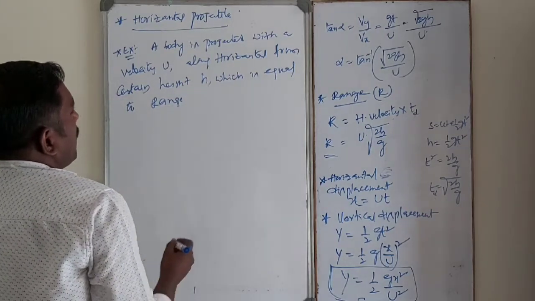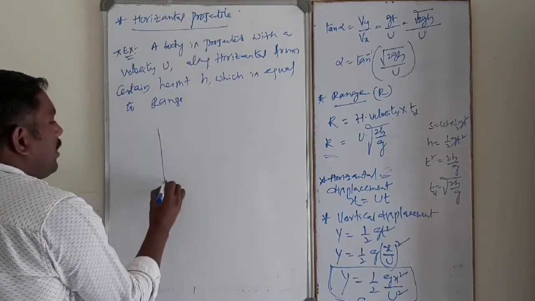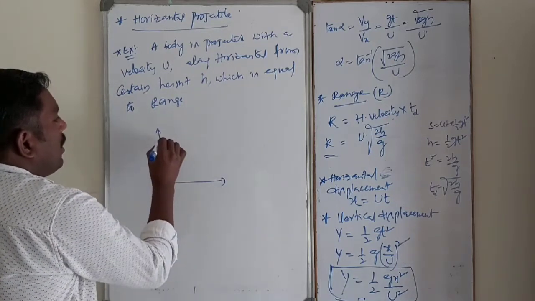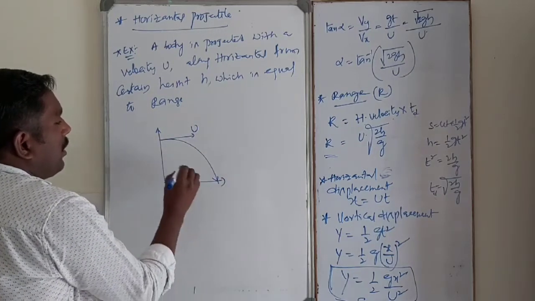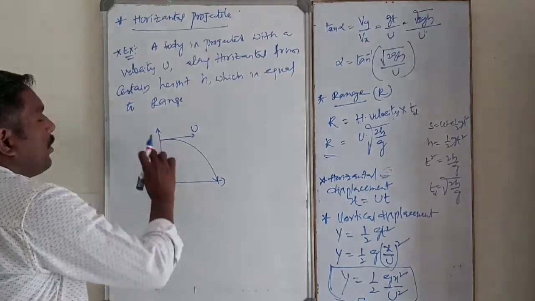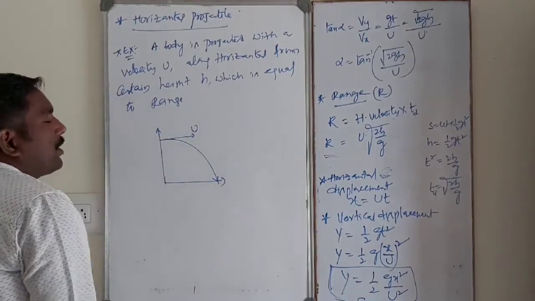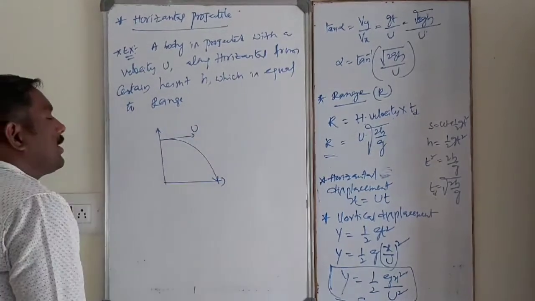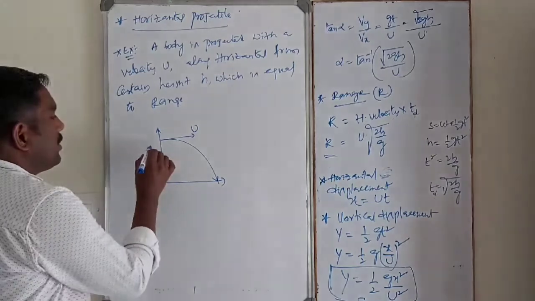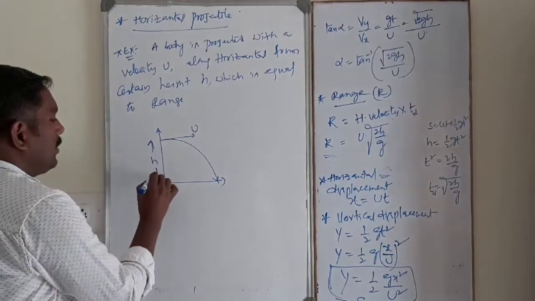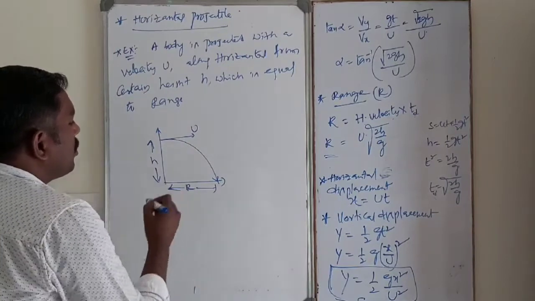Okay. Now see, this is the horizontal velocity. A body is projected along horizontal with a velocity u. This is the height, and this is the range. So in this case, range is equal to what?